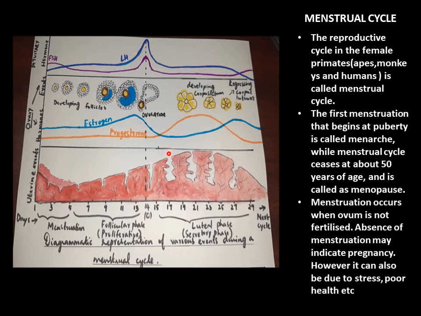There you can see the endometrium lining has been maintained, it is maximally grown. And in the ovaries, we can see the Graafian follicles have transformed to form the corpus luteum, which produces the hormone called progesterone. It is the progesterone which maintains the endometrium lining. And LH will also be high among the pituitary hormones compared to the FSH. After the 28 days, if pregnancy doesn't happen, then the corpus luteum will regress. Then the progesterone hormone will become less and the estrogen will become higher when compared to the progesterone, and the next menstrual cycle repeats.